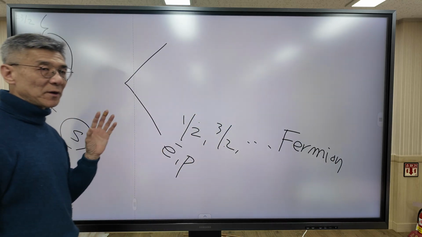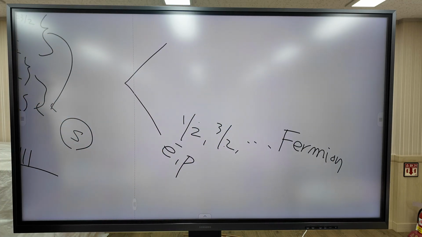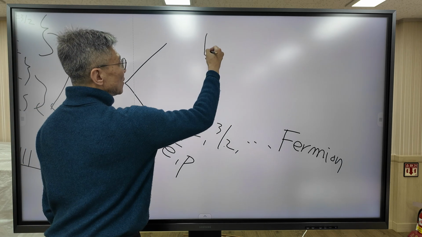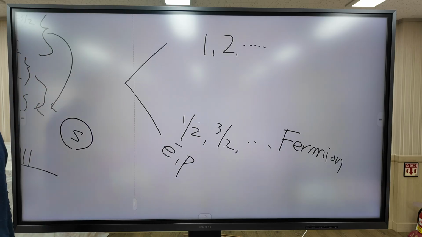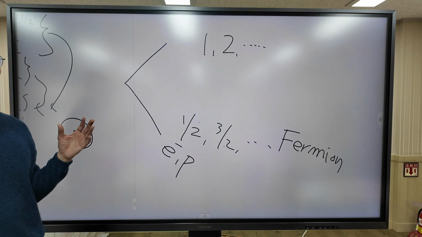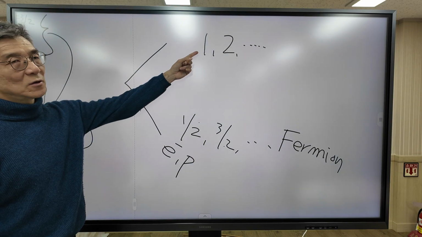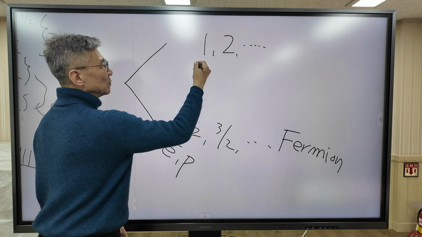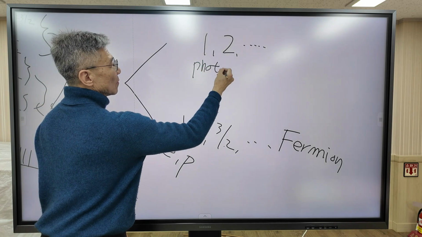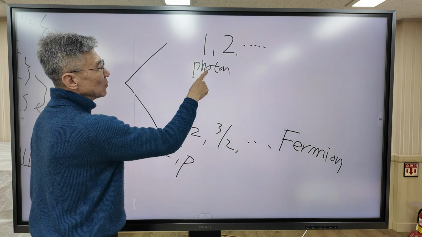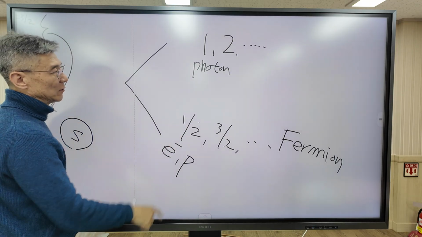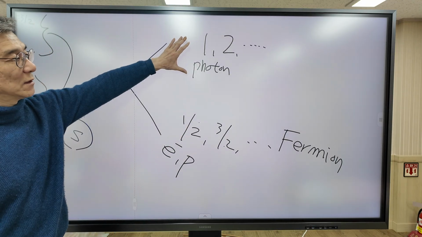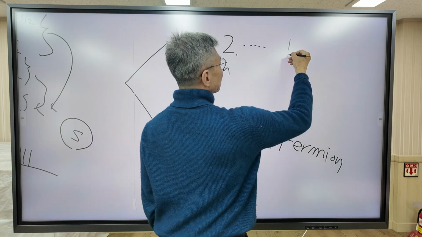And the second category includes particles with an integer spin quantum number: 1, 2, and so on. A representative example for spin quantum number 1 is the photon. Photon has spin angular momentum quantum number 1. These particles are called bosons.